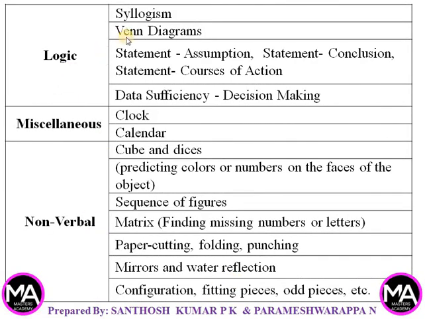Next topic, logic: syllogism, Venn diagrams, statement assumption, statement conclusion, statement courses of action, data sufficiency, and that is decision making.